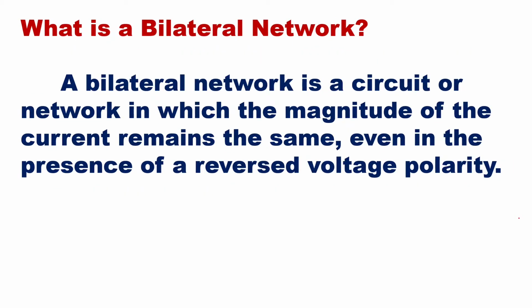Then what do we mean by a bilateral network? A bilateral network is a circuit or network in which the magnitude of the current remains the same even in the presence of a reversed voltage polarity. So even if the voltage polarity is reversed, the magnitude of the current will remain the same. Then that network is called a bilateral network. Then we'll go to the actual statement of the superposition theorem.